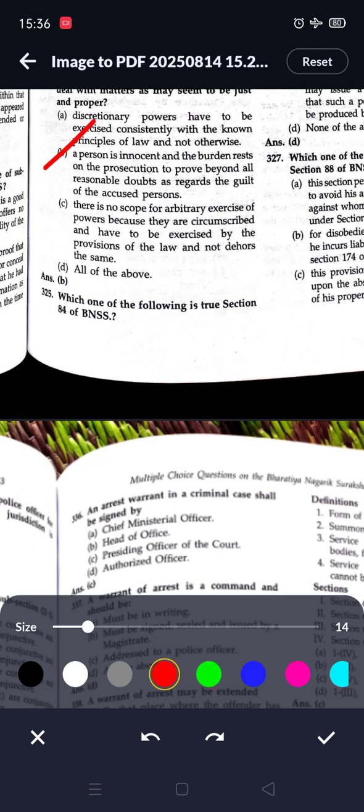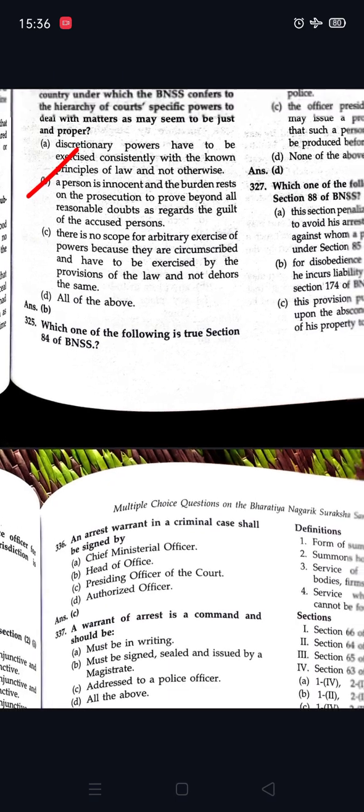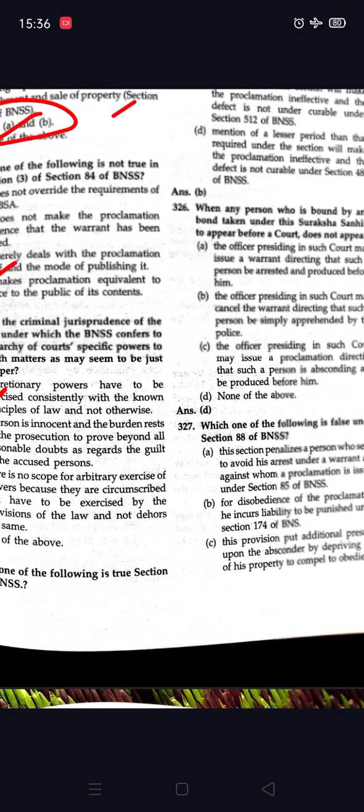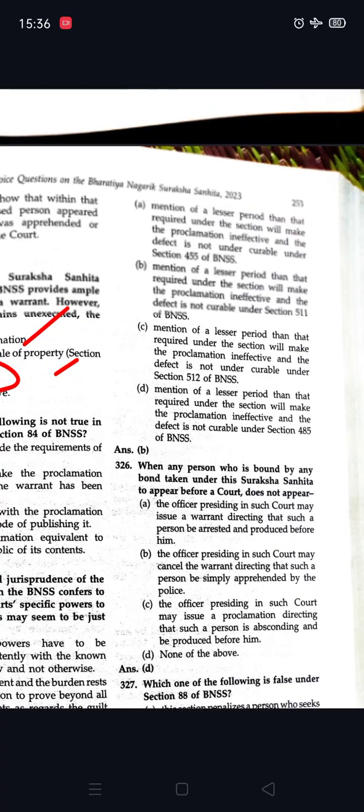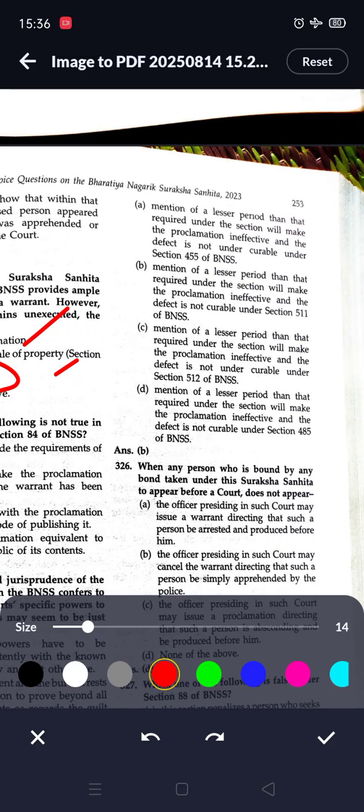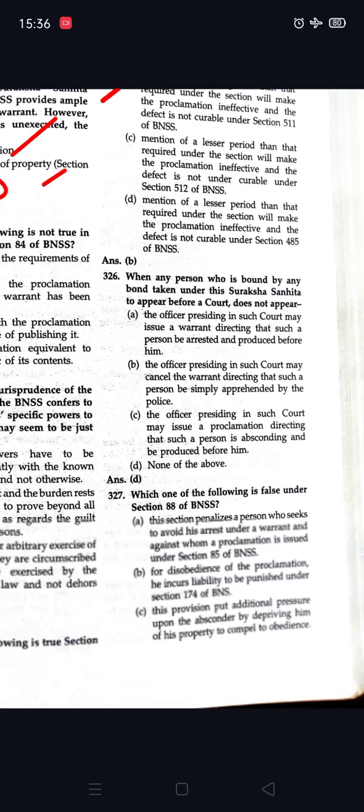So next question is which one of the following is true? Section 84. So option B is correct. Mention of the lesser period than that required under the section will make the proclamation ineffective, and that defect is not curable under section 511 of BNSS.